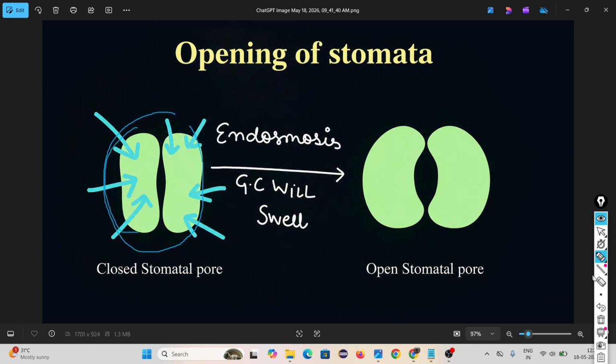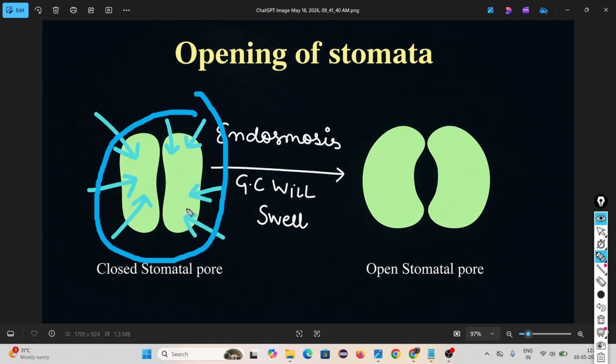This is two guard cells. Just a minute. This is two guard cells. Now they are closing the stomata. When water goes inside this, the guard cell will swell.